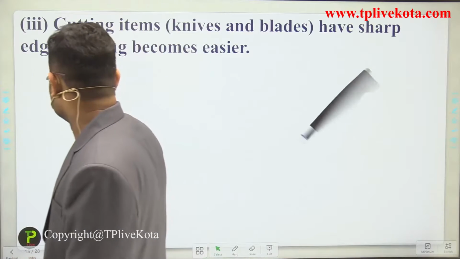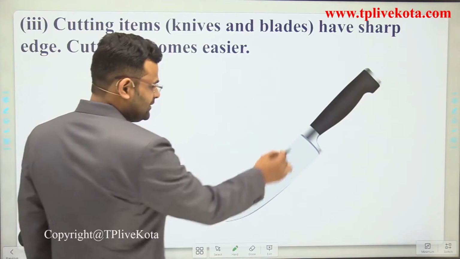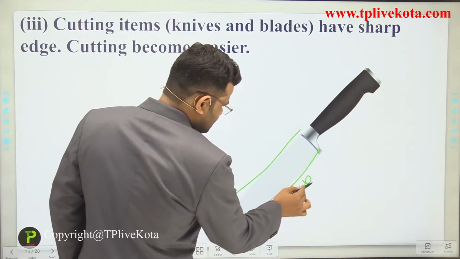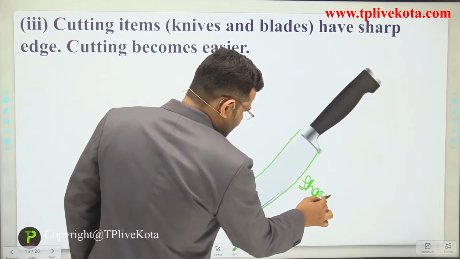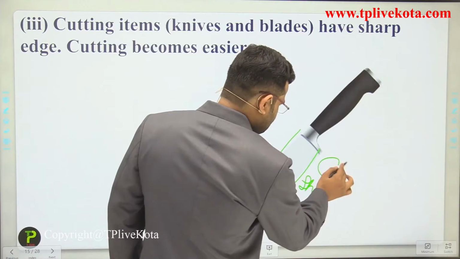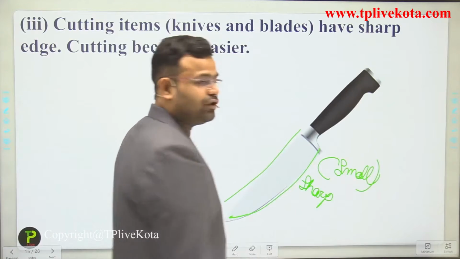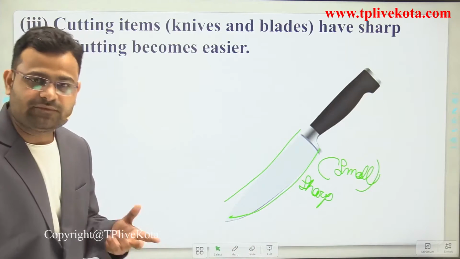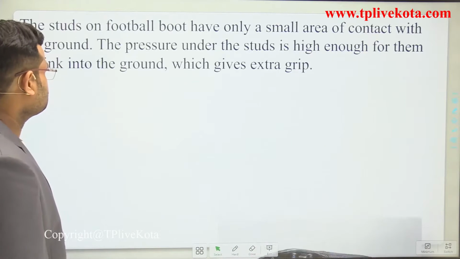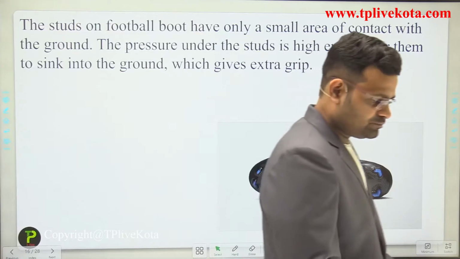Now write their complete expression. I have already discussed that this is a blunt and that is a sharp point. Sharp, in physics, means small area. A small area means maximum effect of force.